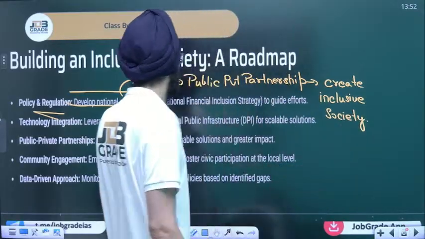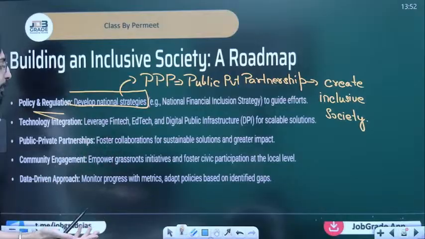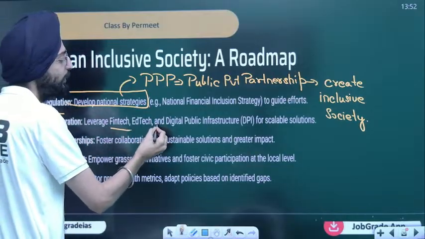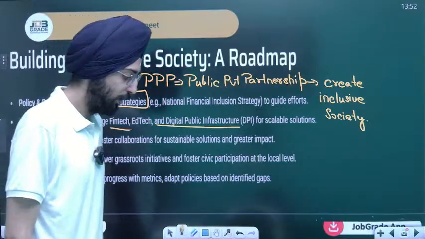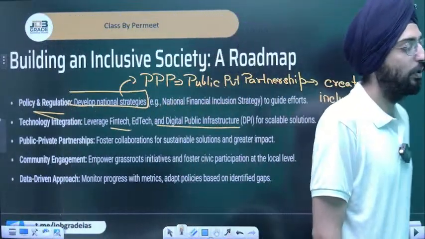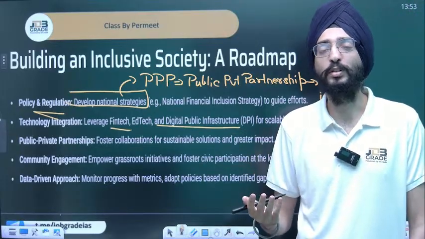Inclusive society. Again, what else do you need? You need technological integration. Various edtechs have been coming out. Fintech needs to be there. Digital public infrastructure needs to be there for scalable operations. There has been this online DigiPIN out there, where you can store all your stuff.